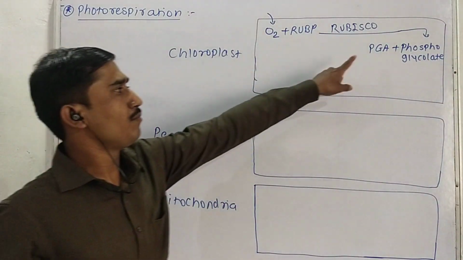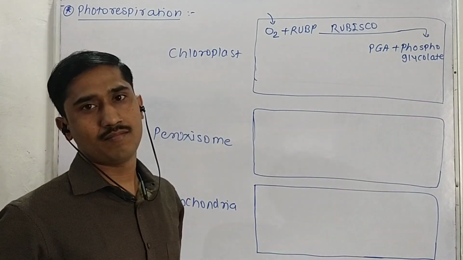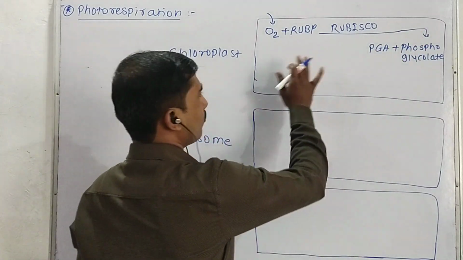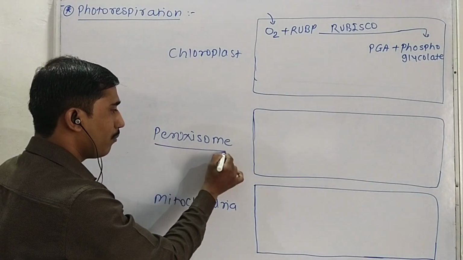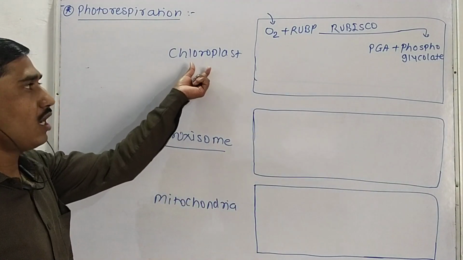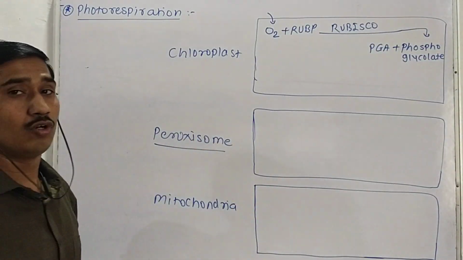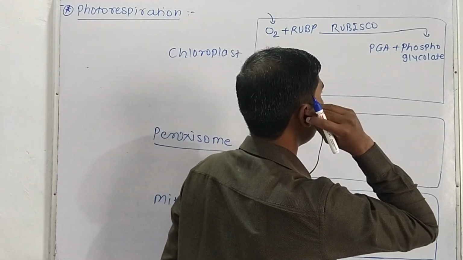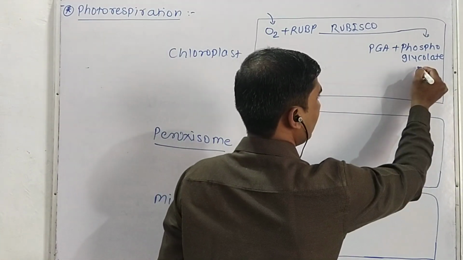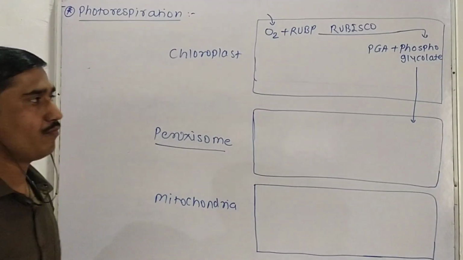Here PGA is the 3 carbon compound, and phosphoglycolate is the 2 carbon compound. Now phosphoglycolate is shuttled out from the chloroplast and enters into the peroxisome. So phosphoglycolate will shuttle in, we can say, in the peroxisome.